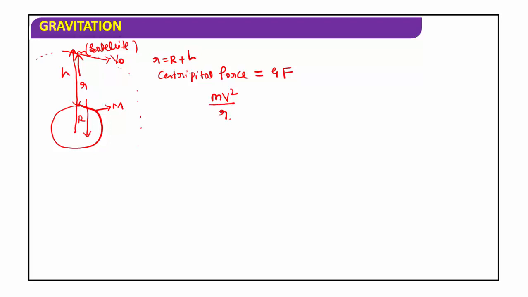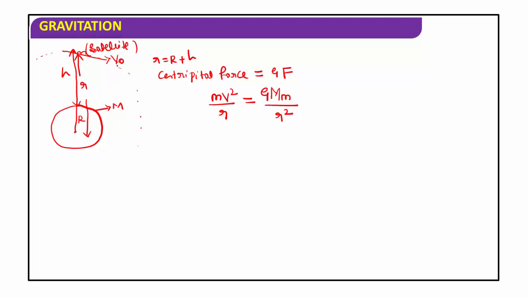Centripetal force formula mv square divided by r is equal to the gravitational force formula, G m1 m2 divided by r square. Here m1 and m2 are the masses of the two bodies. m1 is the mass of the first body, that is the mass of the earth or any other planet, and the mass of the satellite is small m, divided by the distance between the satellite and the center of the earth, that is G M m divided by r square.